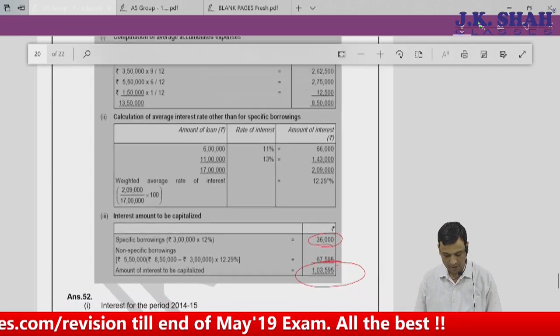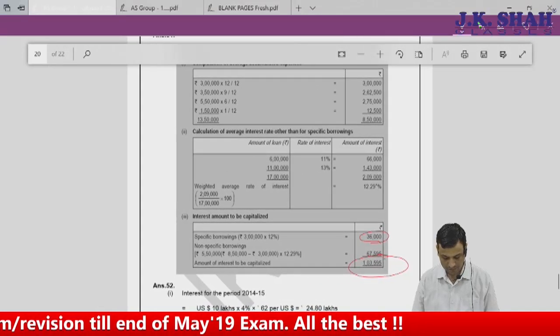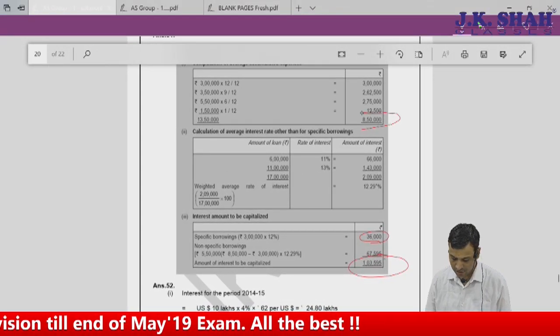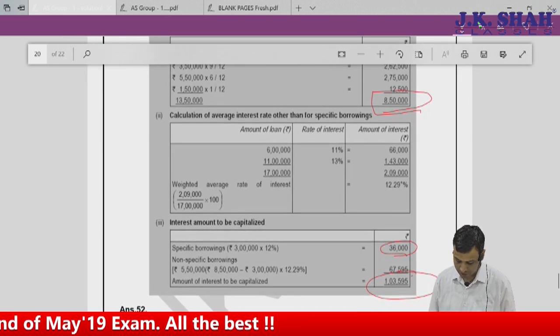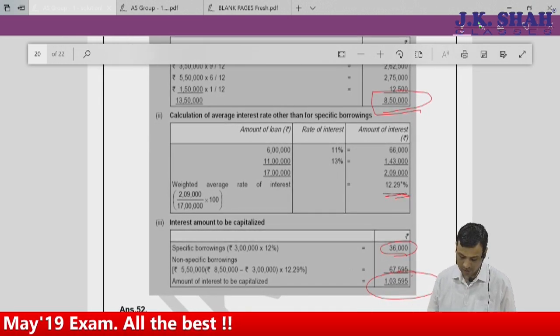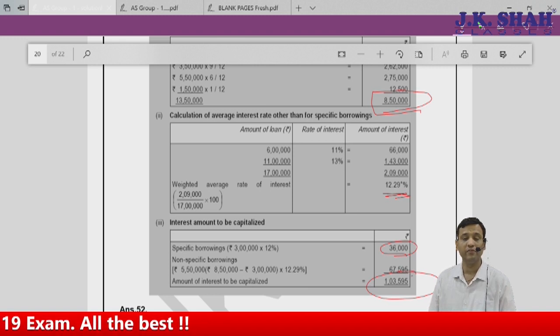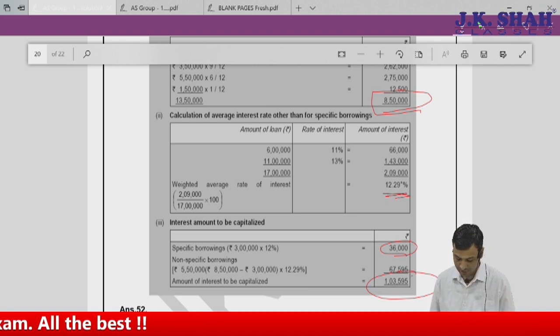This is just an alternative way of finding out the average expenditure incurred. Yes, we also have an alternative way. This was nothing but our specific borrowing weighted average cost, capitalization rate. So 1,03,595 is the amount of borrowing cost to be capitalized.